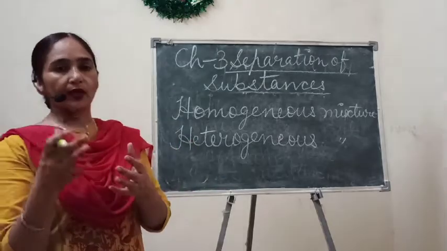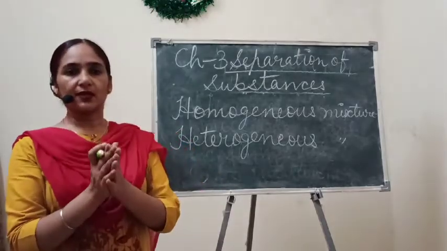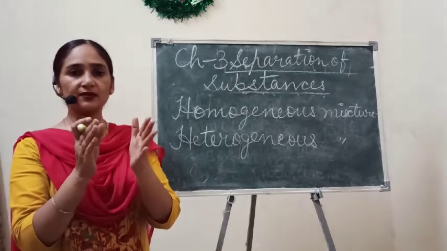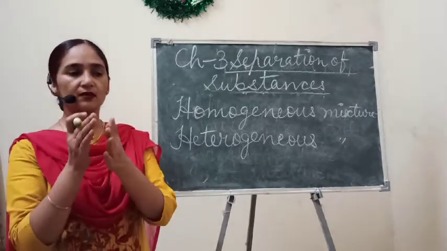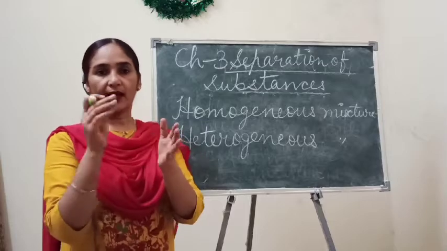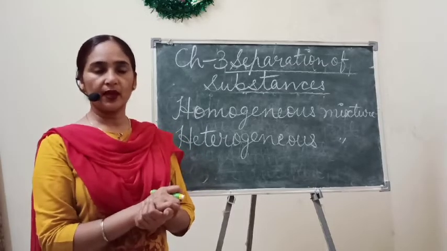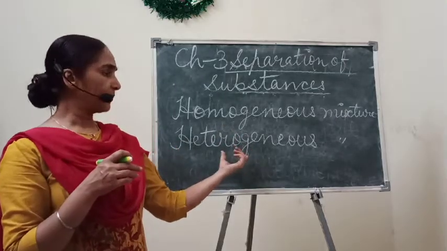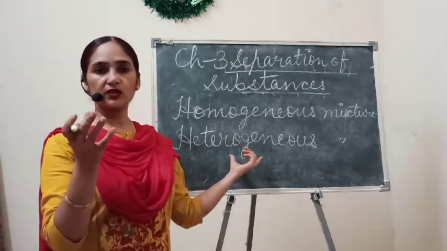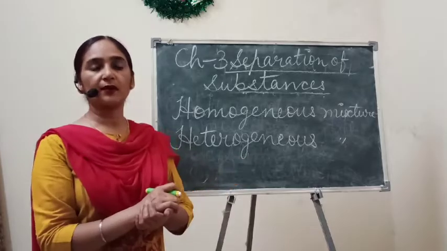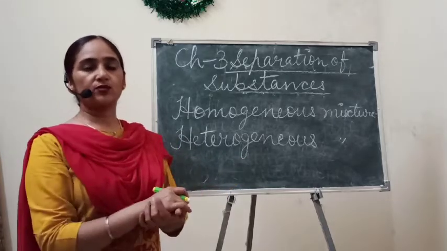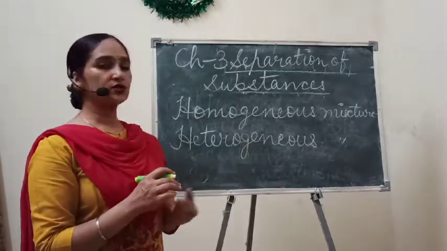After cooking, you can easily see that there are separate vegetables, separate rice, and pulses also separately visible in that. And here you can take the example of a mixture also, the mixture namkeen which is coming in the market, and that you can also take as an example of a heterogeneous mixture.